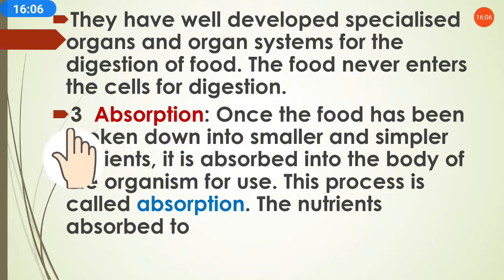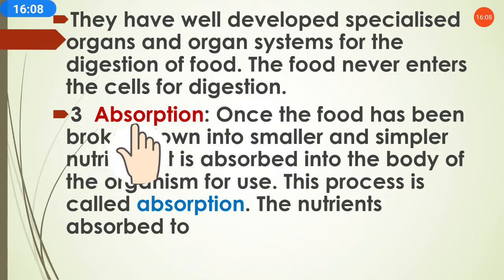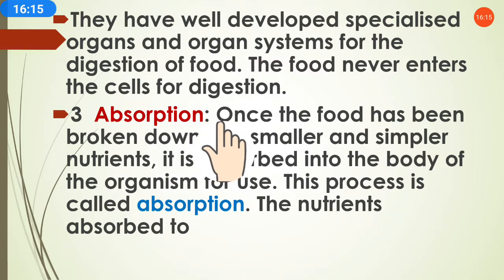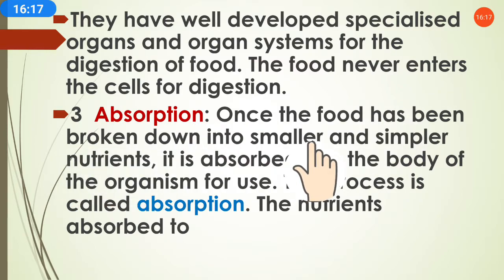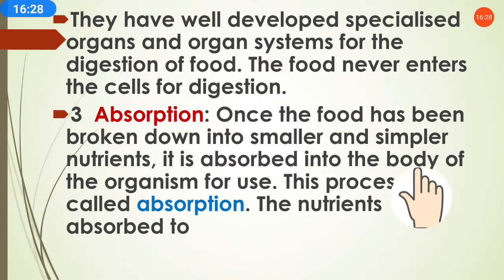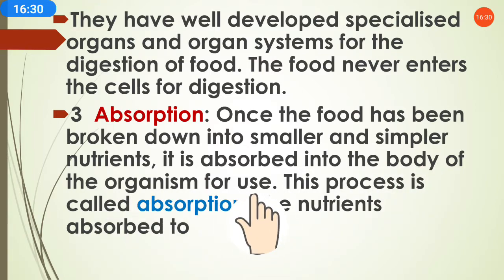Then after ingestion and digestion, the third process comes. Which one? Absorption, means absorbing the nutrients from the food. So once the food has been broken down into smaller and simpler nutrients from complex, it is absorbed into the body of the organism for use.